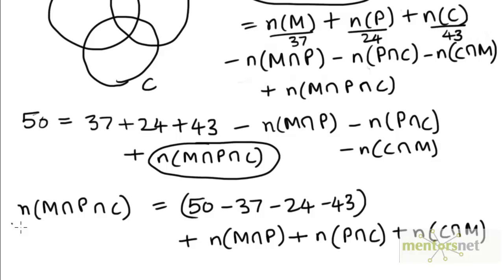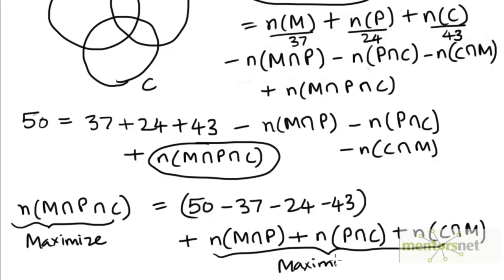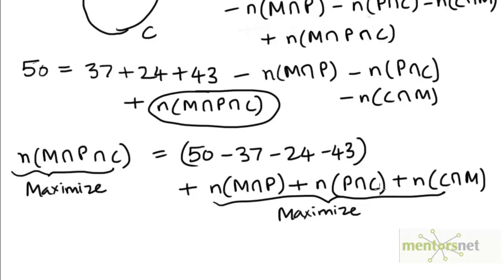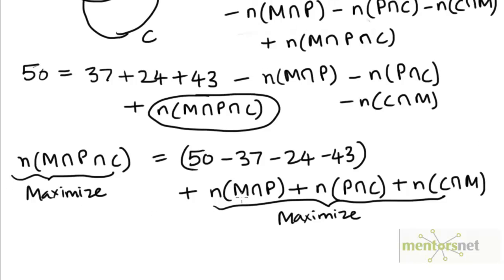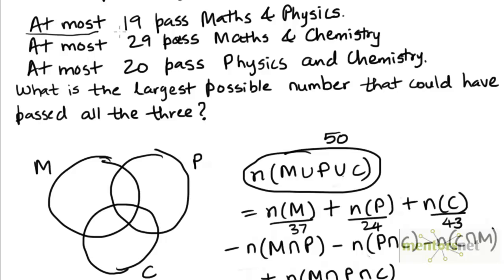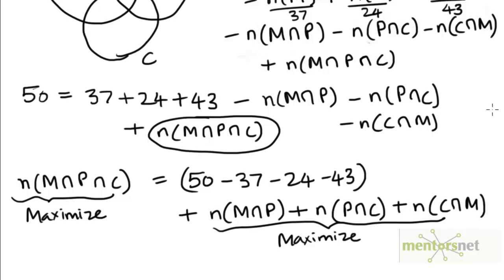Now if we want to maximize this, we have to choose the maximum possible value for these 3 terms, because the larger these values on the right hand side, the larger the resulting value on the left hand side will be. So we are given an upper bound on all these 3 values. These are the 3 upper bounds. So if we substitute the 3 upper bounds for these 3 values, we will end up maximizing the number of elements in M intersection P intersection C, which is what we want to do.